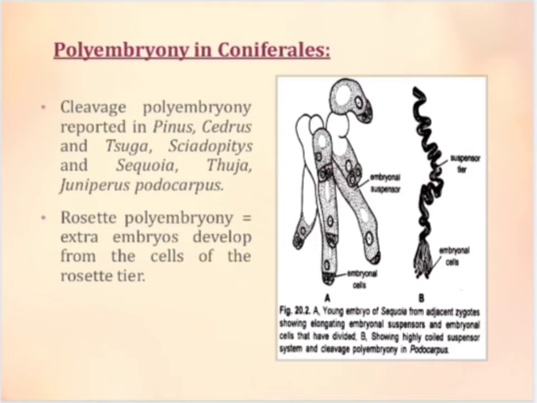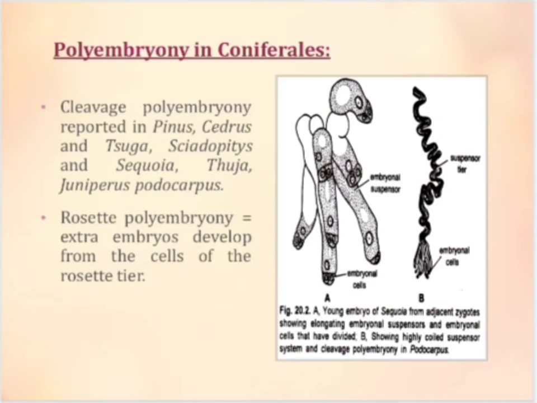In Sequoia, the early divisions during embryogenesis give rise to 3 tiers of 4 cells each, that is an upper U tier, an S tier and an E tier. Each cell of the E tier gives rise to secondary suspensors and an embryo. This pattern of embryogenesis is regarded as cleavage polyembryony of a particularly precocious kind. Cleavage polyembryony of a very high order has been reported in Pseudotsuga, and this results in the formation of 12 to 28 embryos.